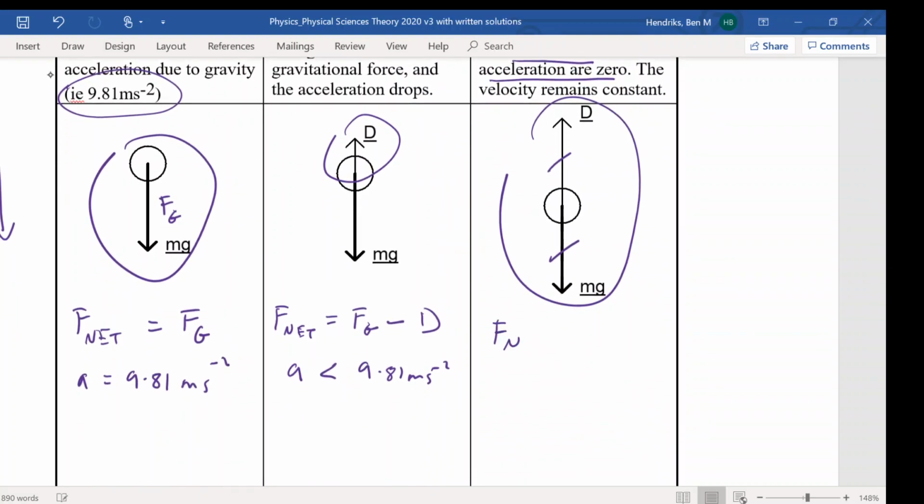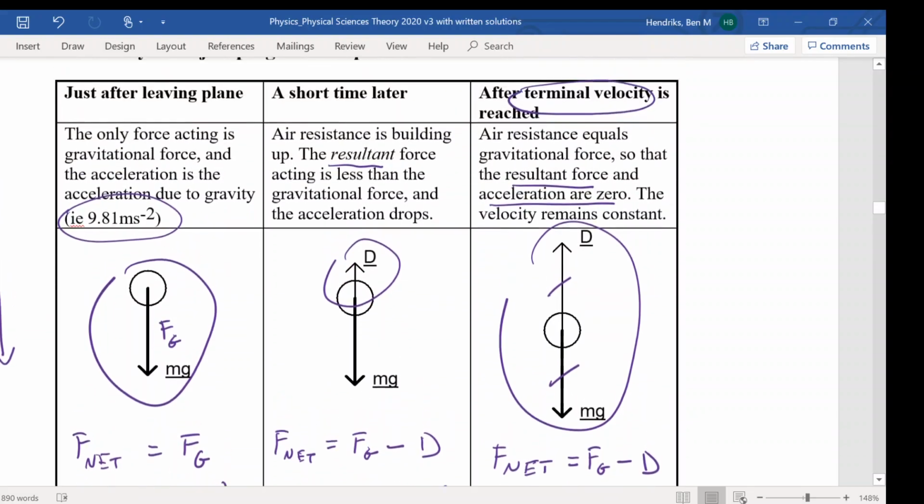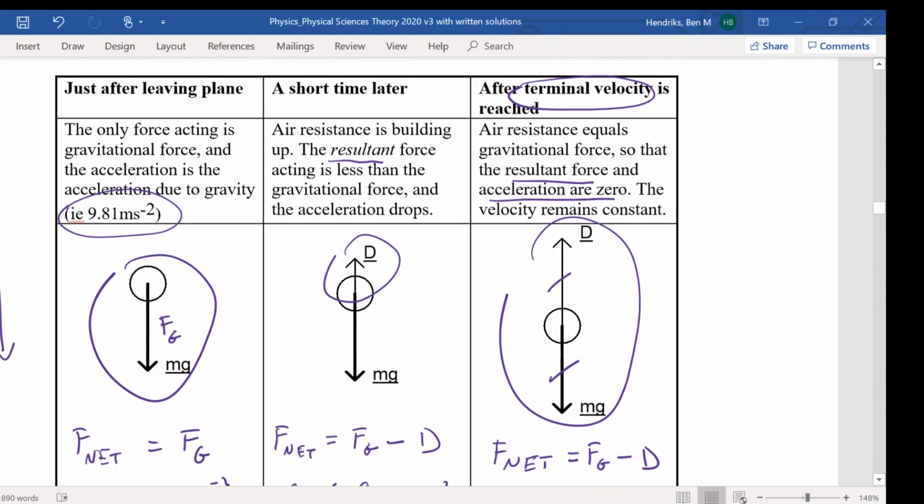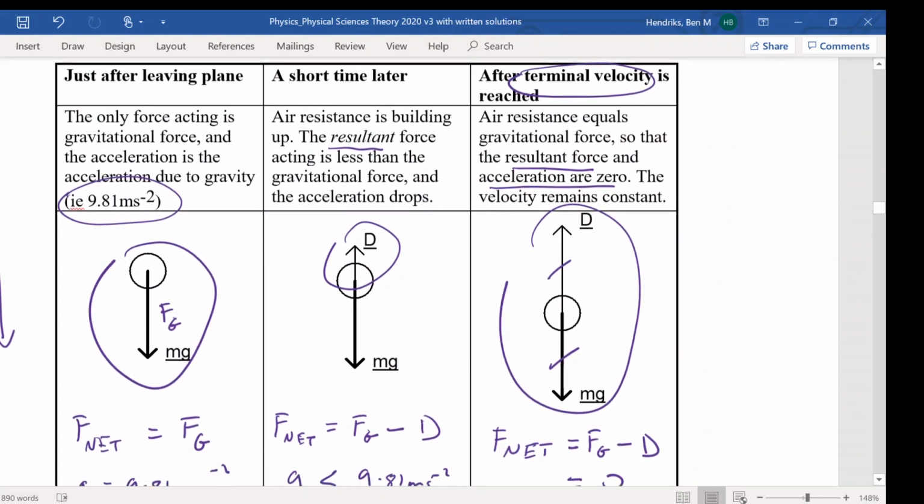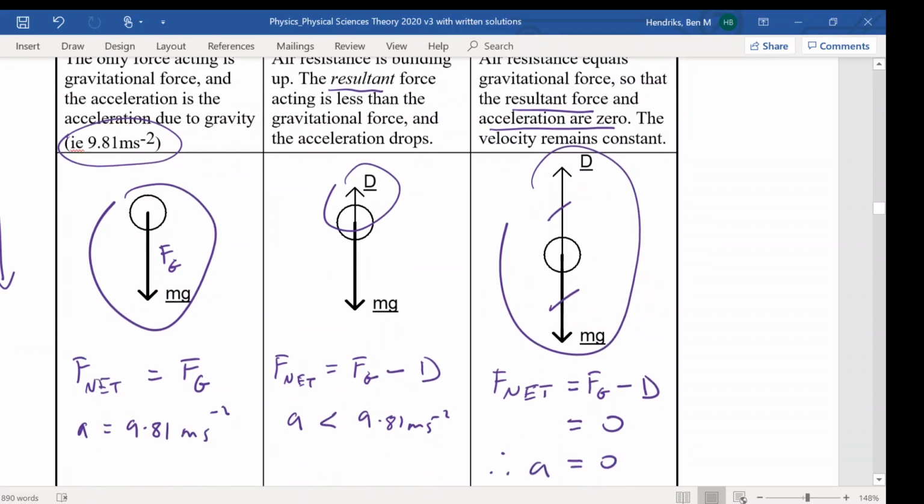Then the F net still equals Fg minus the drag. This time it's equal to 0, and therefore our acceleration is equal to 0. But just like with our sled before, because it was already moving, it will still have velocity. Because it had an initial velocity, it will still be moving, and this is called our terminal velocity.